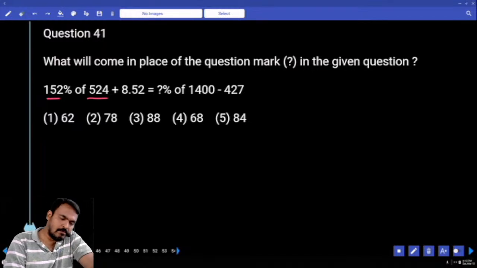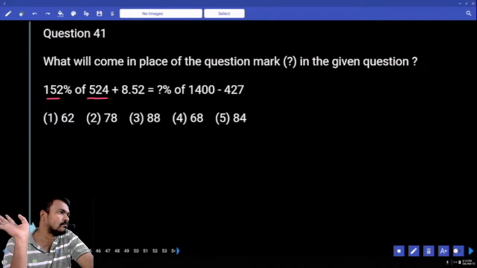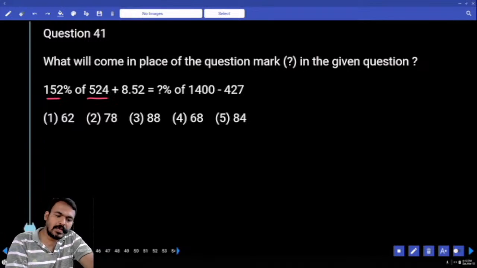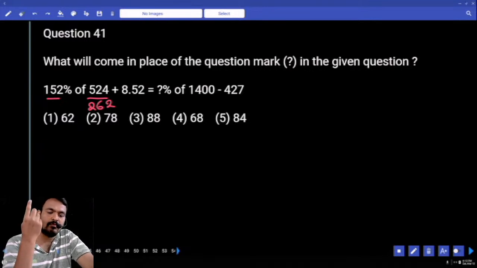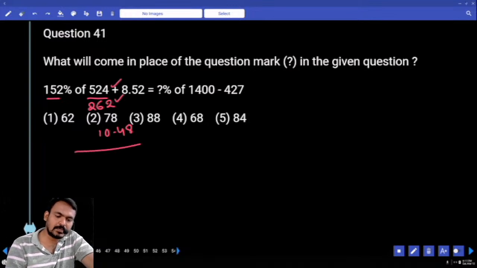524. 152% means 100%, 50%, again 2% or not? Yes or no? What is the 100%? 524. 50%, 262 or not. Again, how much percent we need? 2%. 1%, 5.24. 2%, 10.48 or not. Adding or subtracting? Adding. First 24 plus 62, 86 plus 10 means 96 or not.